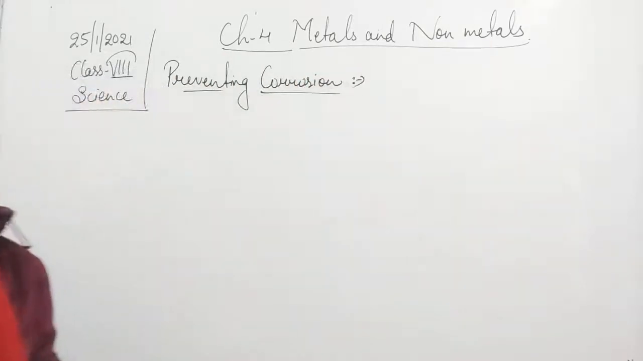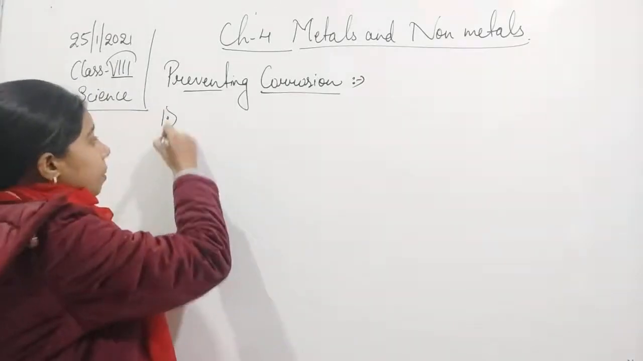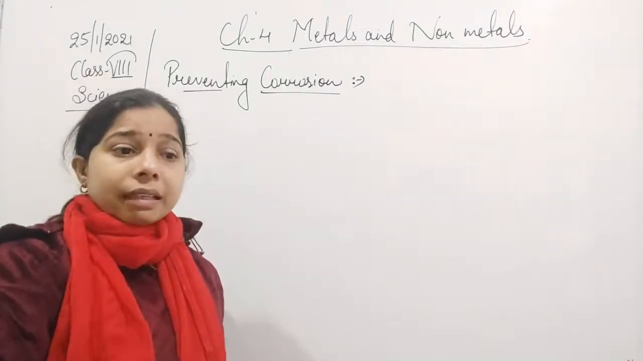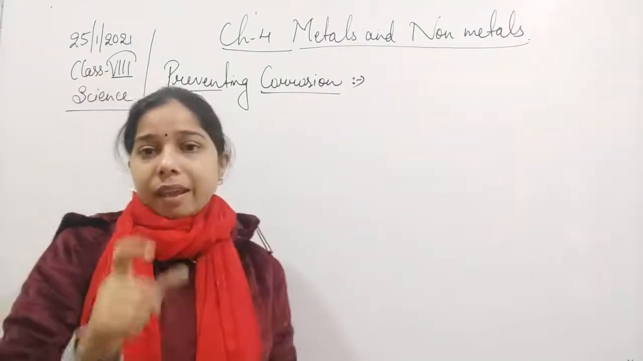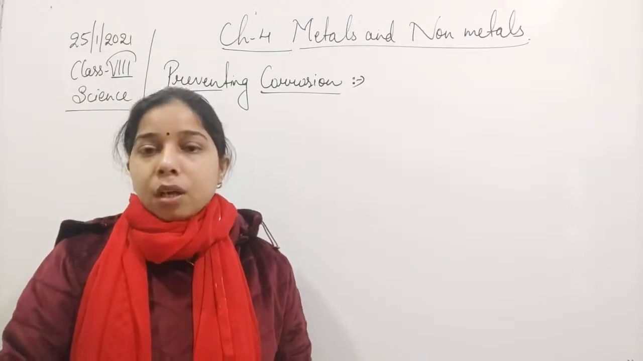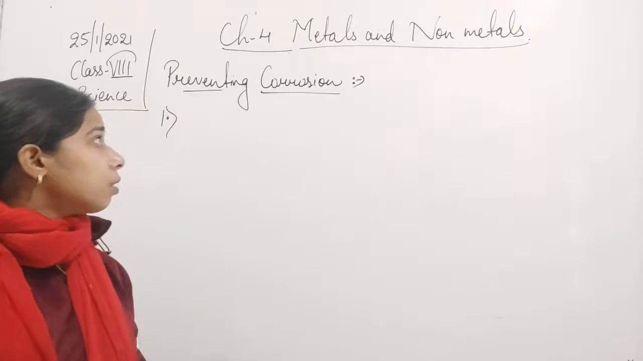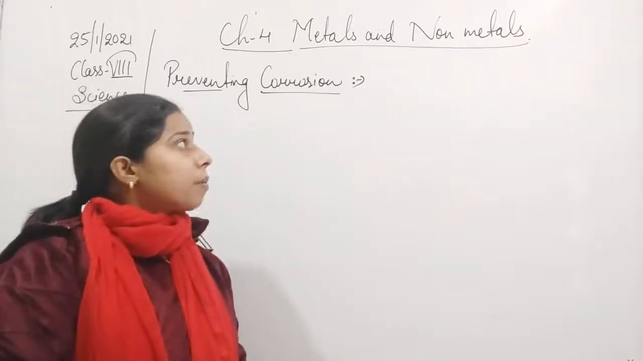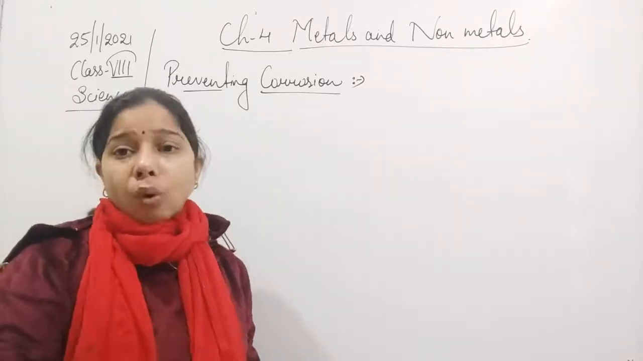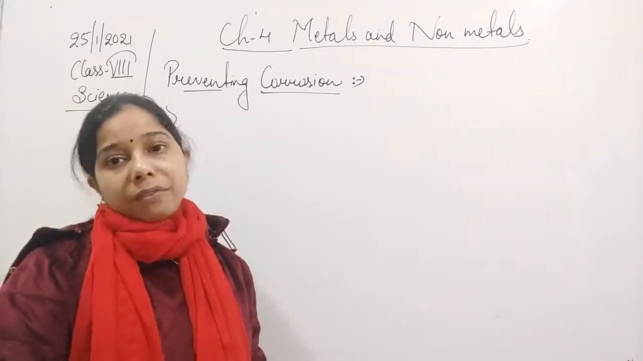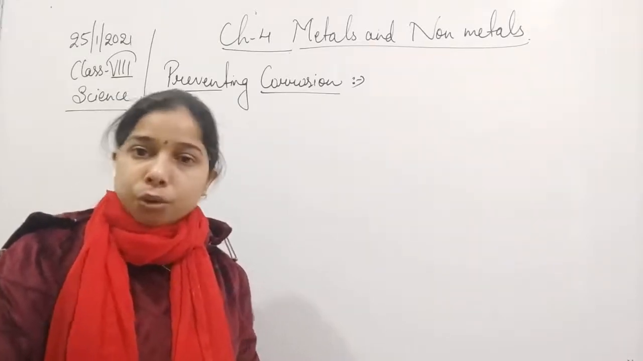Methods of preventing corrosion. Obviously, whenever we say corrosion, it means that the surface layer of the metal gets corroded. So we should remember that if the layer is coated with something, then the reaction will not occur and finally we can prevent the corrosion here.